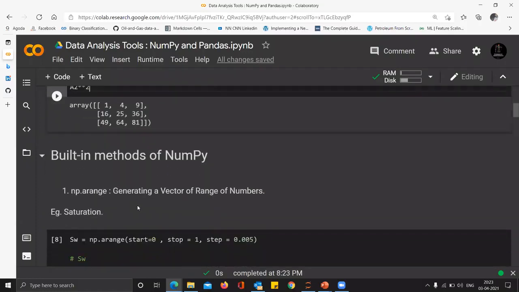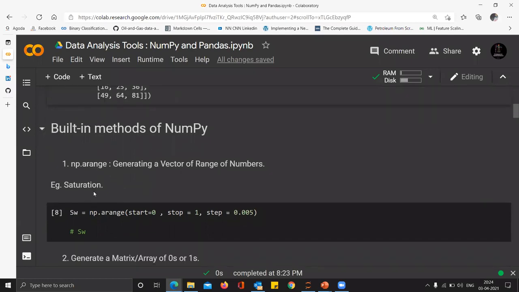With this clear understanding of why we need NumPy, creating space for it in our hearts, we move forward and understand what we can do with it. For example, if you have seen a relative permeability curve, on the x-axis you have water saturation, always from 0 to 1. This is something like a NumPy array that you want to create.